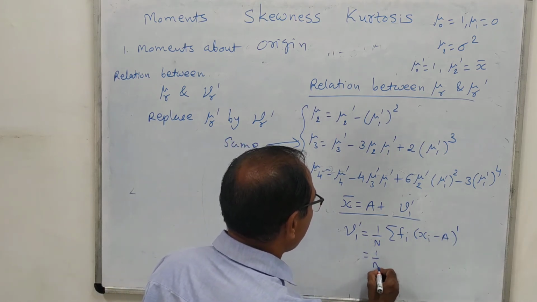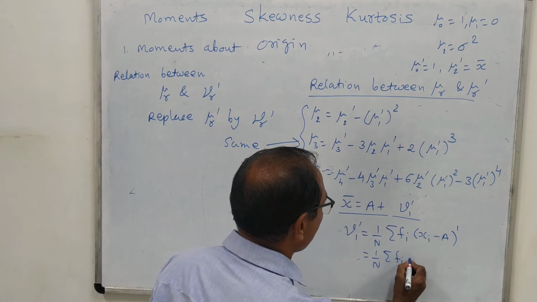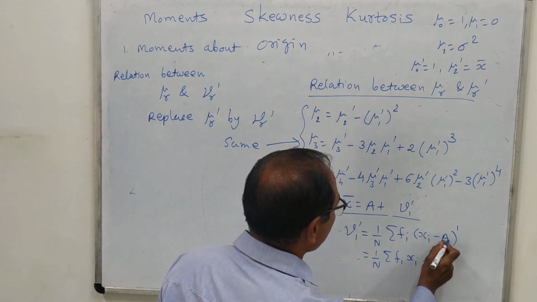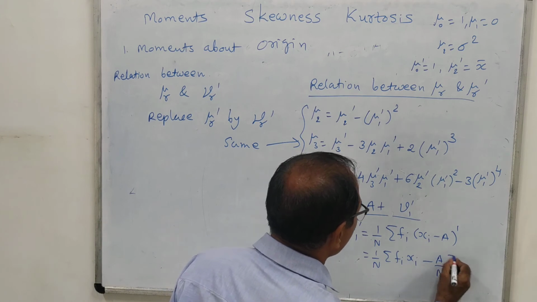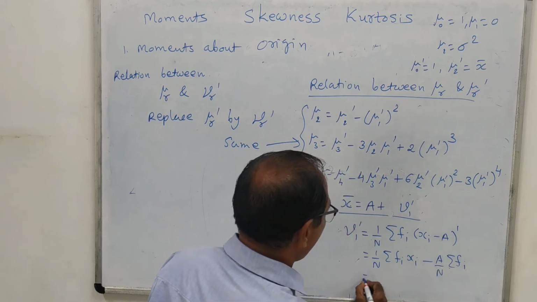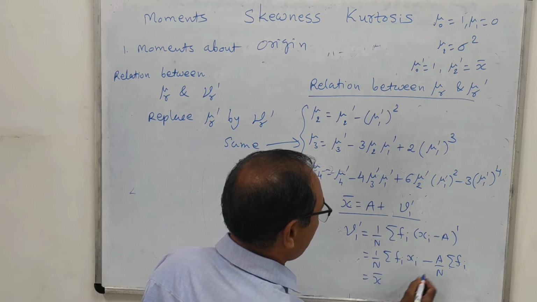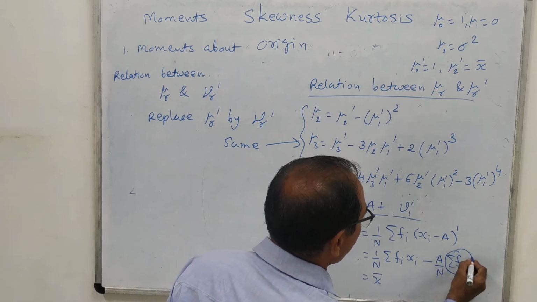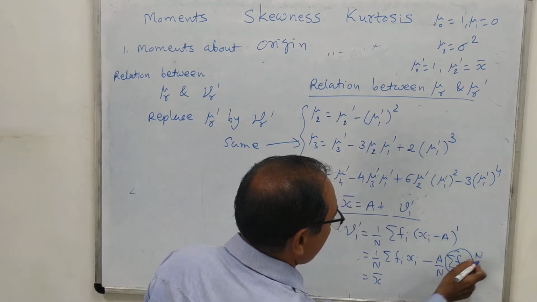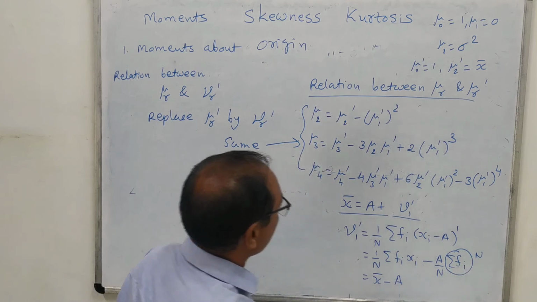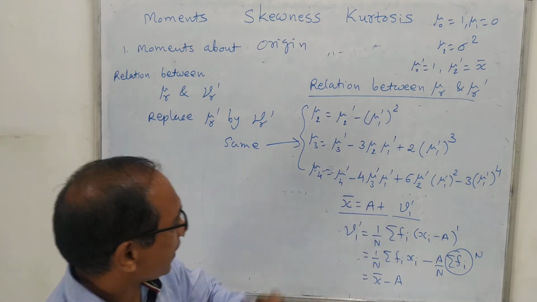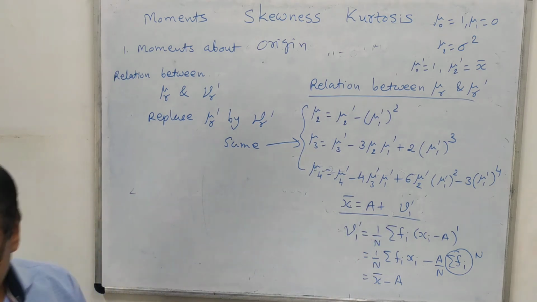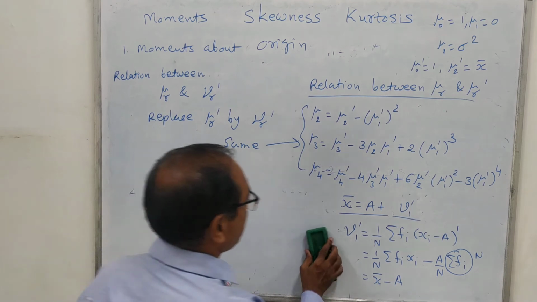So if we split this, we will get 1 upon n sigma fi xi minus fi into capital A. A is in common, so sigma fi. So what is this? This is nothing but x bar, and this is capital N. So capital N and N will be cancelled, so it is minus A. So we can see that x bar equal to capital A plus mu1 dash. So this is the formula obtained very easily.